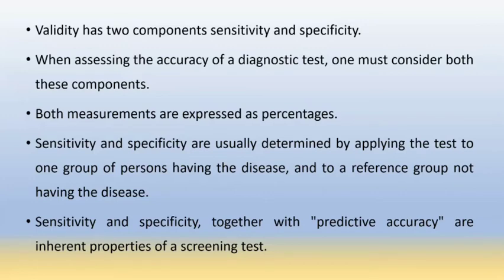So before a screening test, we should know the sensitivity and specificity of that screening test. And sensitivity and specificity, together with predictive accuracy, are inherent properties of a screening test.